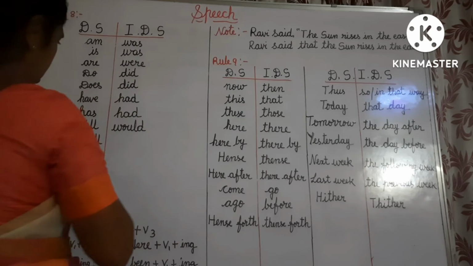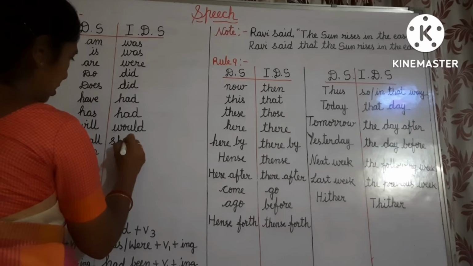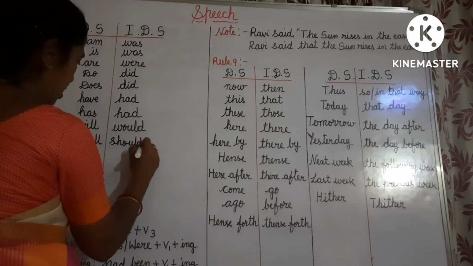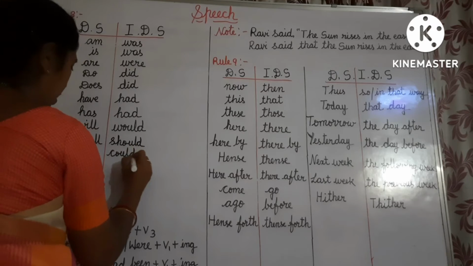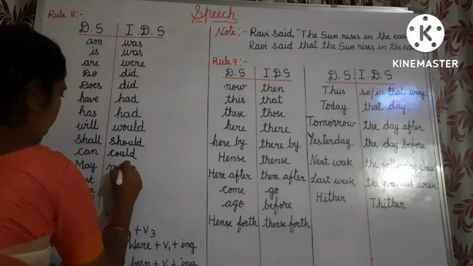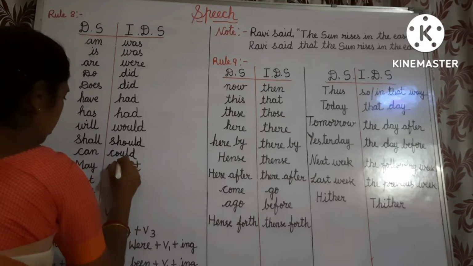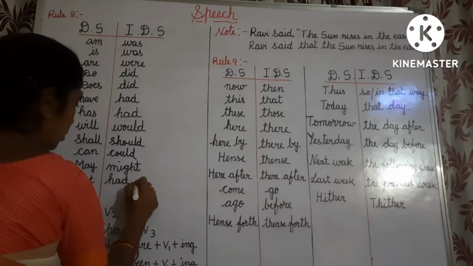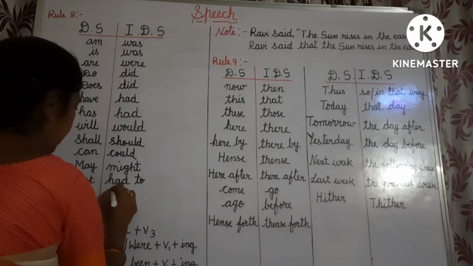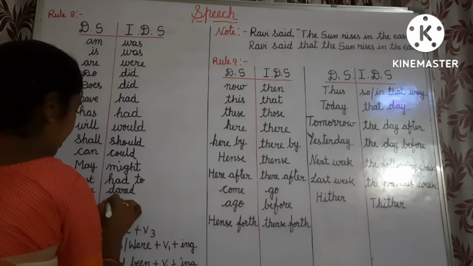Shall, should. Can, could. May, might. Must, had to. Dare, dared. Need, needed.